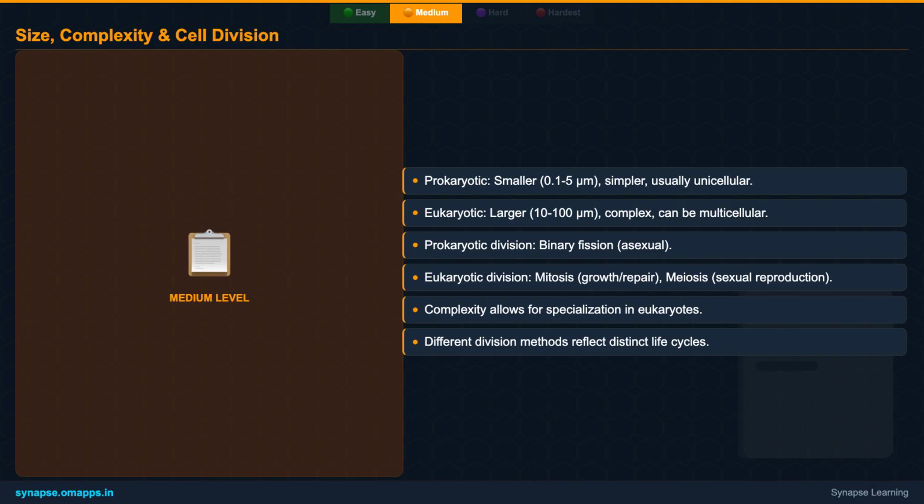Continuing our medium-level exploration, let's look at the sheer difference in size and complexity. Prokaryotic cells are typically much smaller and simpler, often existing as single-celled organisms. Eukaryotic cells, on the other hand, are considerably larger and more complex, allowing for the specialization needed to form multicellular organisms like plants and animals. We also contrast their methods of cell division, simple binary fission for prokaryotes versus the more elaborate mitosis and meiosis for eukaryotes, reflecting their distinct life cycles.